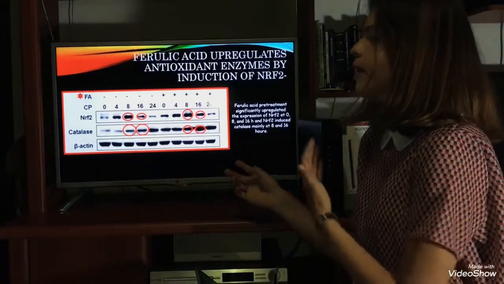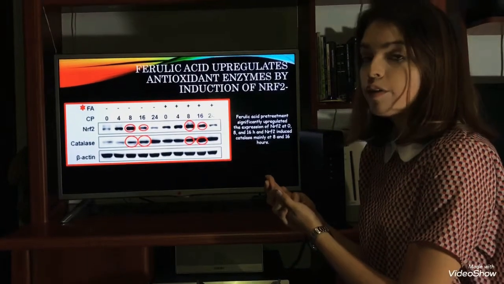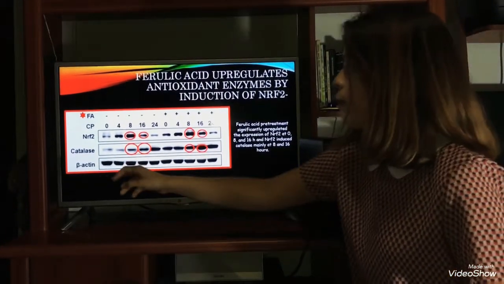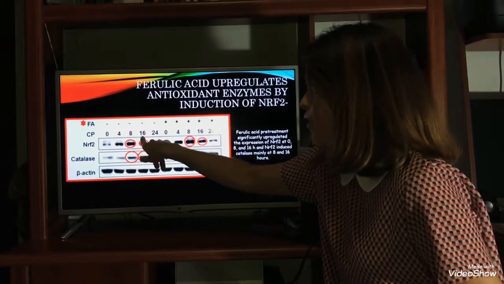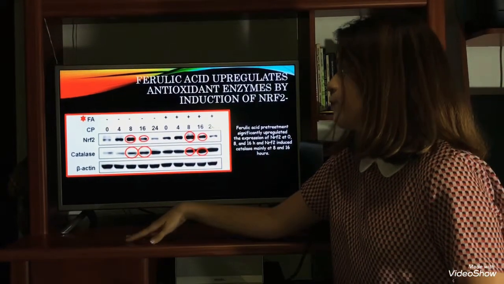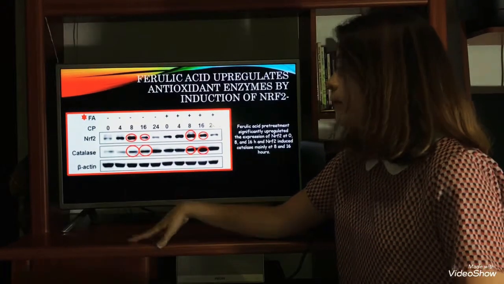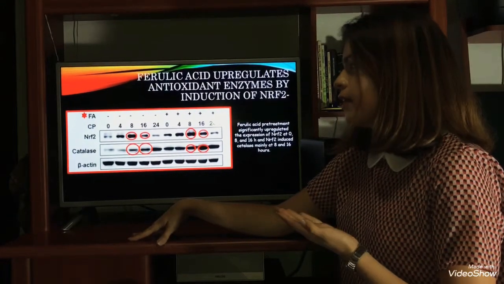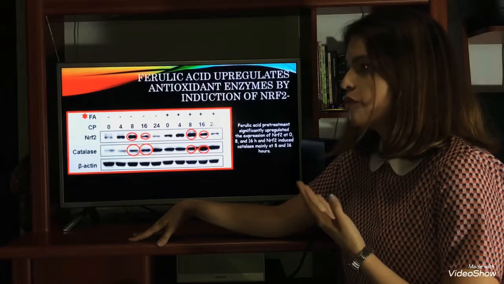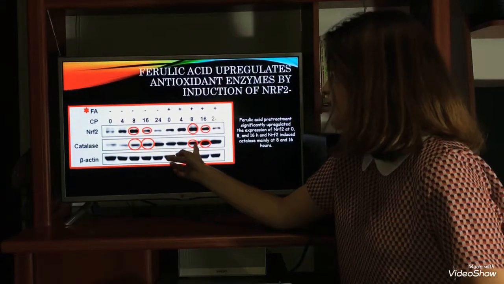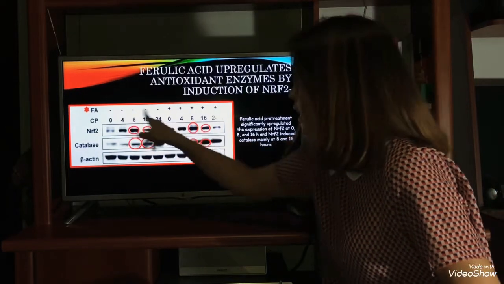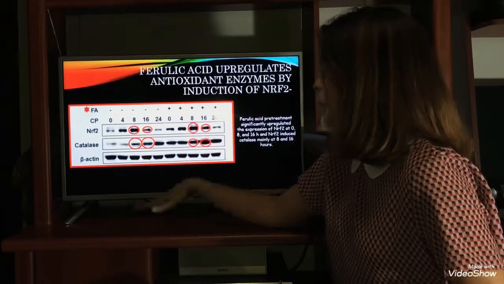And here is another Western blot for NRF2 and the cleaved caspases. Here we can see that without ferulic acid but with cisplatin at 8 and 16 hours, the expression of those molecules is low, because the cells are having a stimulus of oxidative stress, but that expression is significantly increased when they are treated with ferulic acid, here at 8 and 16 hours.